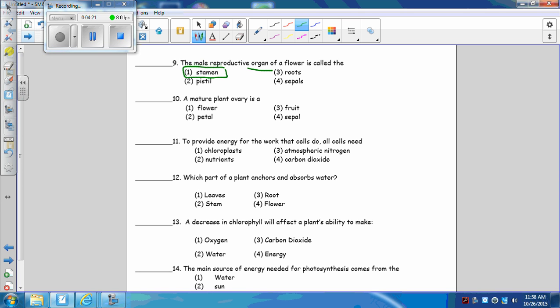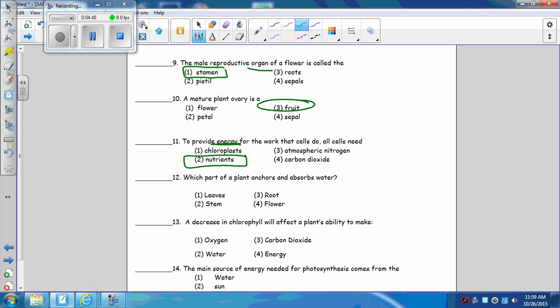Number 10. A mature plant ovary is a fruit. The ovary matures and becomes a fruit. The ovary holds the seeds, and the seeds are protected by the fruit. 11. To provide energy for work that cells do, energy has to come from nutrients. Every cell in my body needs nutrients and oxygen. Boom, boom, boom. Hope y'all got that one right.